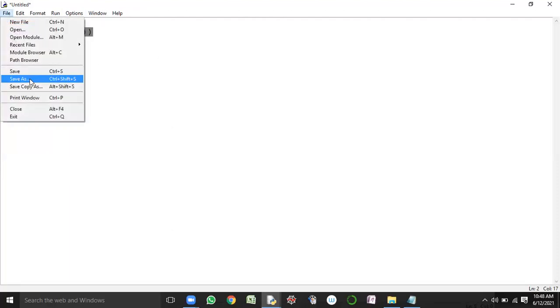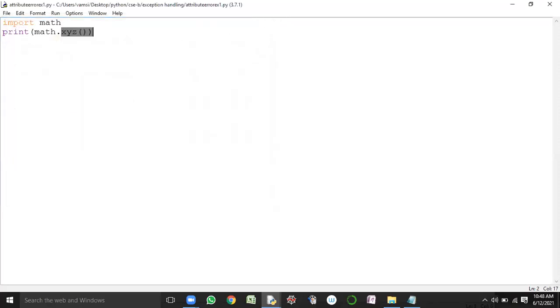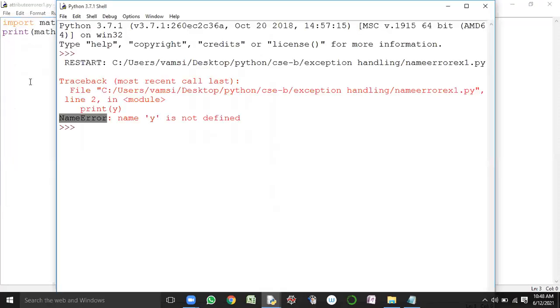So if you see here, what does it create? It creates an exception object for which kind of exception class? Which kind of exception class object is created here? Can anyone respond? AttributeError. Okay, so I will give AttributeError example 1. So save the code, guys, and run the program.